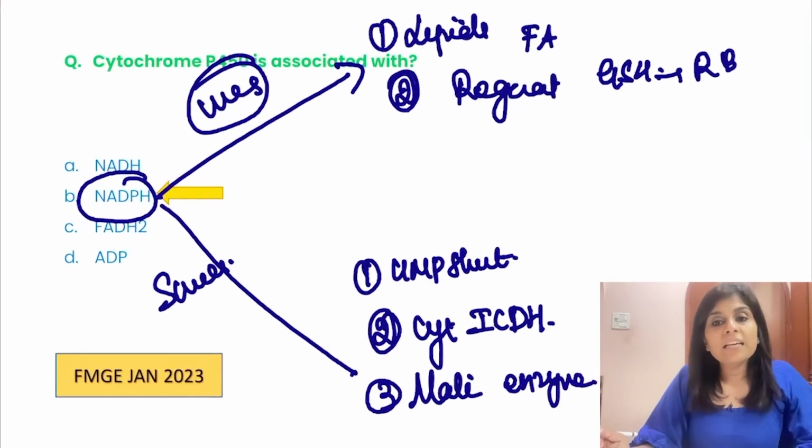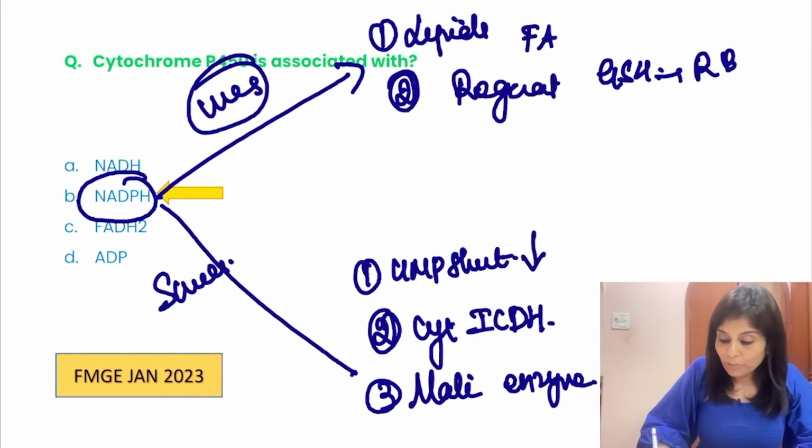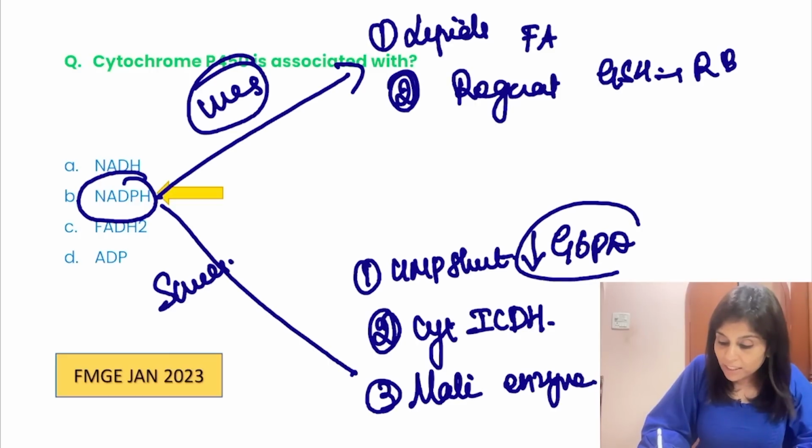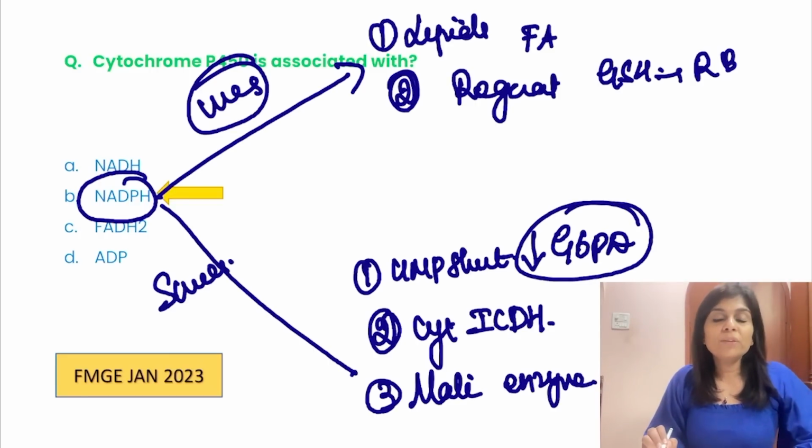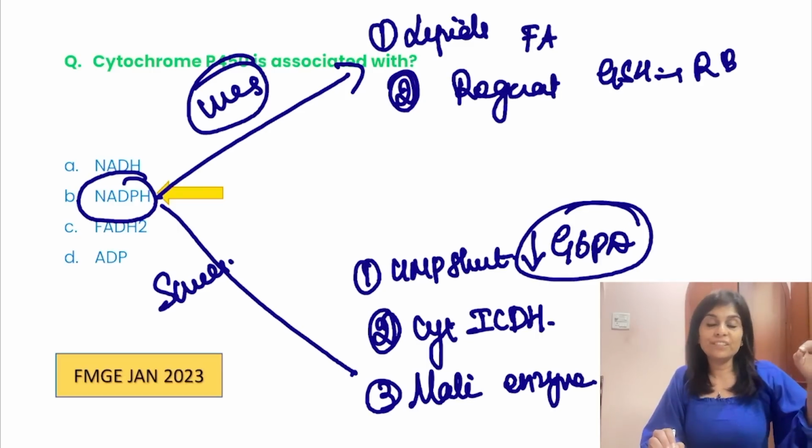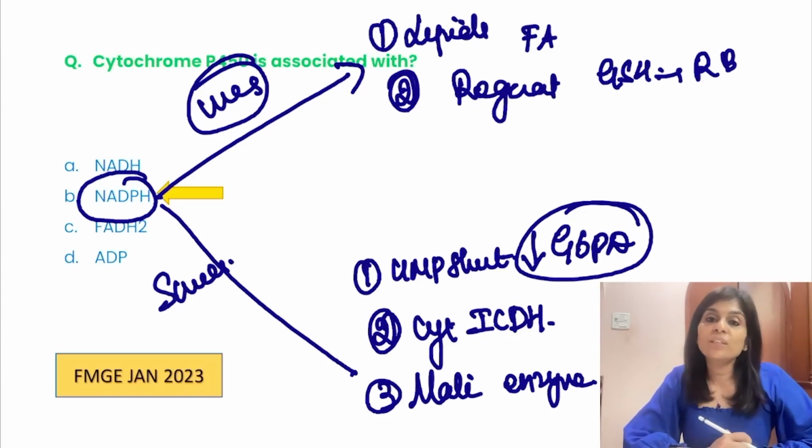And that is why, tell me what happens when there is a defect of HMP shunt? G6PD deficiency. Please don't get confused with glucose 6 phosphatase deficiency or von Gierke's disease or type 1 glycogen storage disorder, which presents as hypoglycemia.